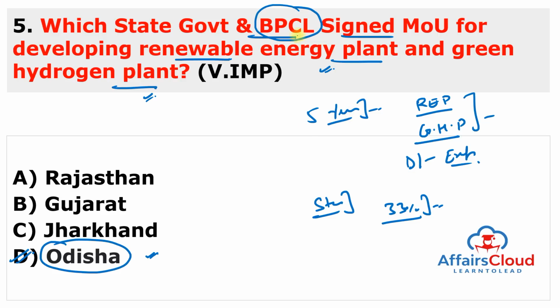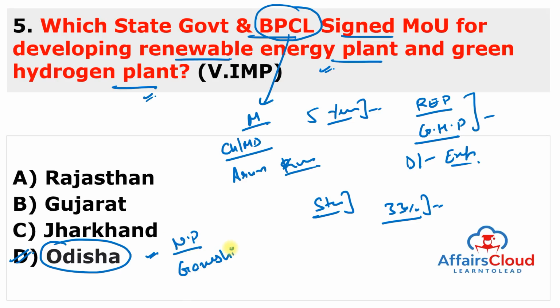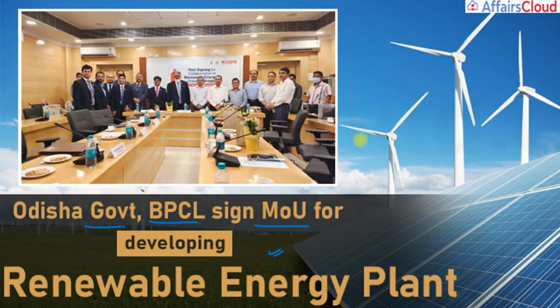And remember about BPCL. BPCL headquarters is in Mumbai and chairman and managing director is Arun Kumar Singh. Remember Arun Kumar Singh. And remember about Odisha. Odisha's chief minister is Naveen Patnaik ji and governor is Ganeshi Lalji. Ganeshi Lalji. Moving to next question.